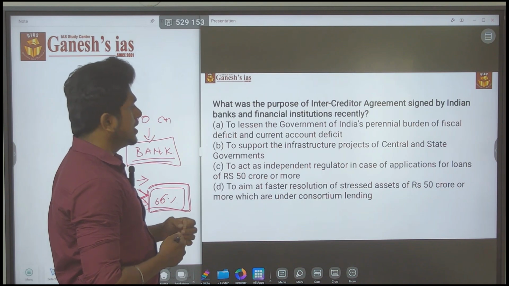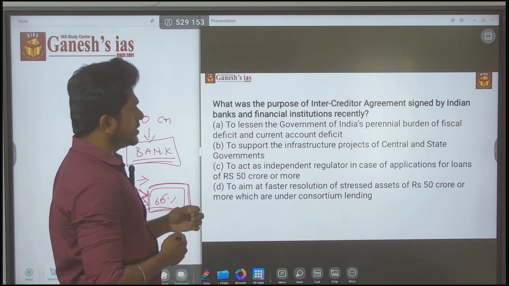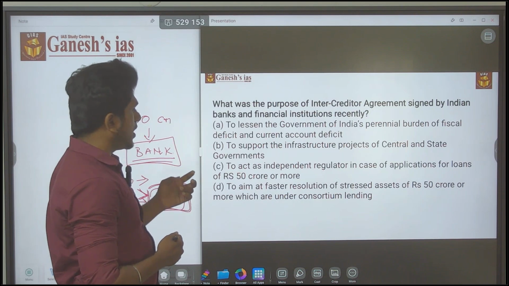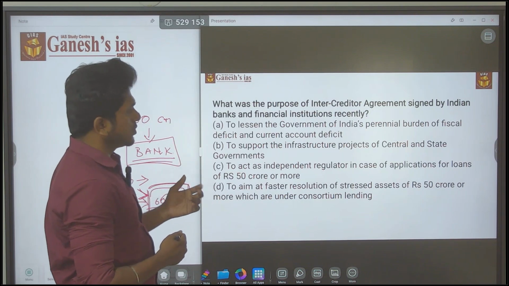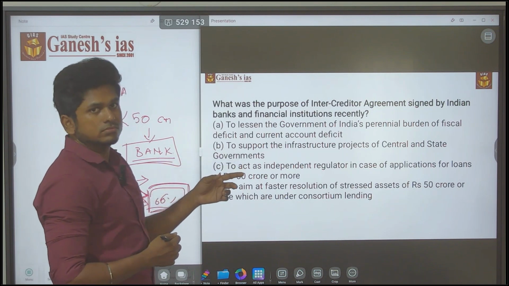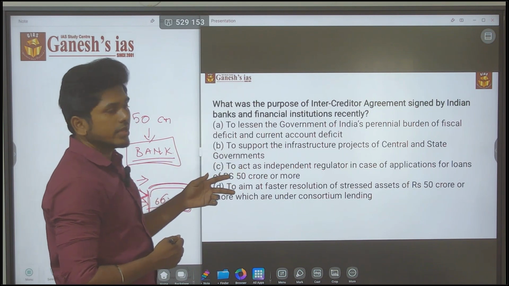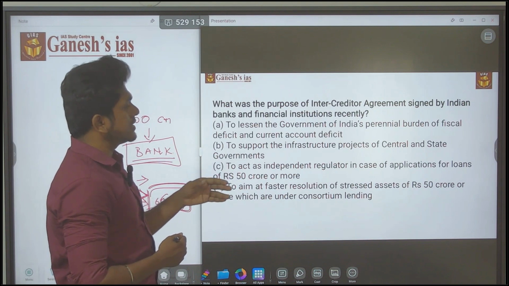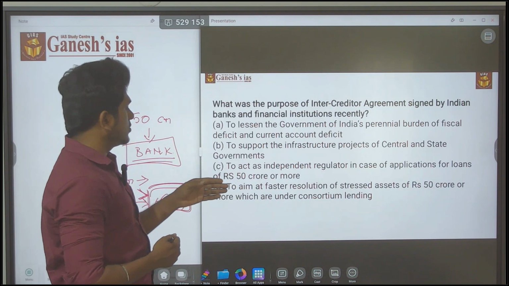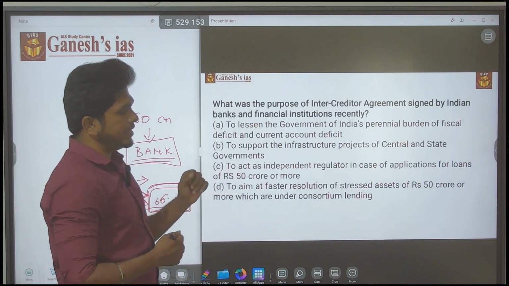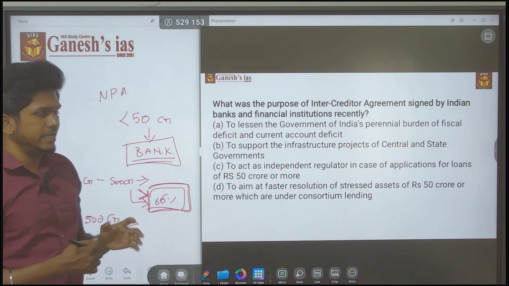To act as an independent regulator in case of applications for loans of rupees 500 crore or more: please note that it is not about an application for a loan. To aim at faster resolution of the stressed assets of 500 crore or more, which are under consortium lending. So the answer is D.